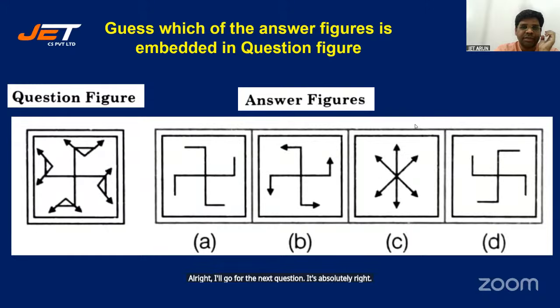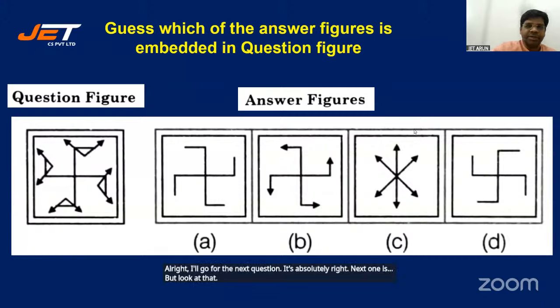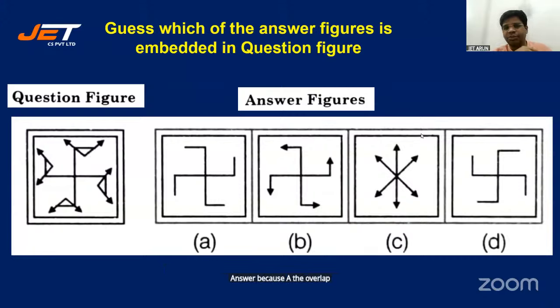Next one is, this looks a bit messy, but look at that. You have to see which is embedded. See which answer figure overlaps. A is ruled out. B is ruled out. C is also ruled out. D is right. Yes, absolutely right.